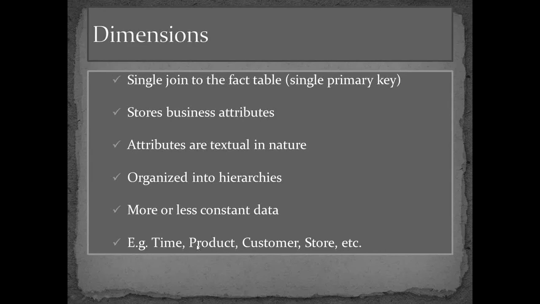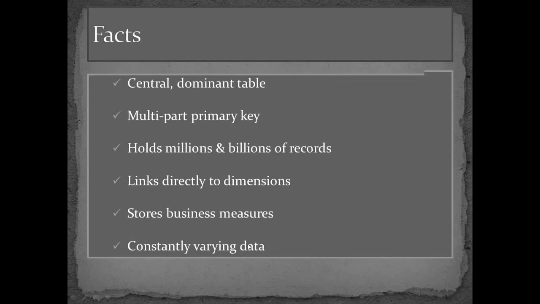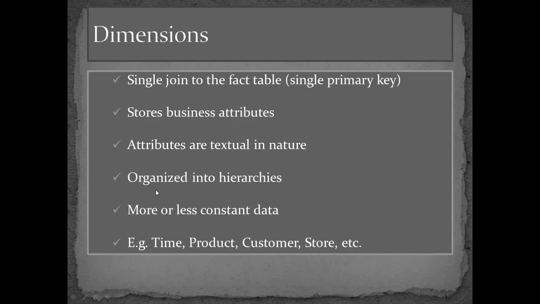We can have a time dimension. We can have a customer dimension. So for example, a customer dimension will maintain a customer name, customer ID, and a customer birth date, along with a customer telephone number and customer address. And then it will have one primary key, for example, customer ID, right? That is our customer dimension.